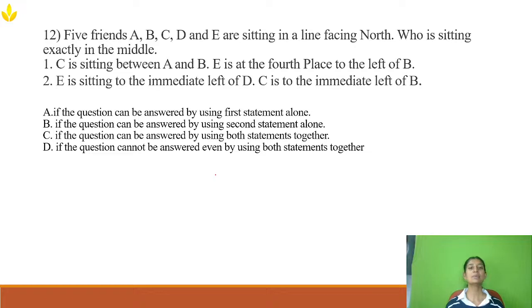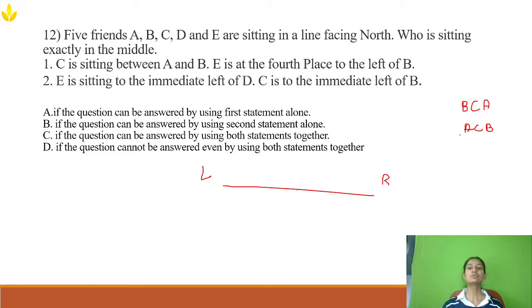Five friends A, B, C, D, and E are sitting in a line facing north. Who is sitting exactly in the middle? They're asking. So there are five friends and all of them are facing north. All of them facing north means this will be right and this will be left. Statement one: C is sitting between A and B. That means it can be like this. A can be this side or this side.